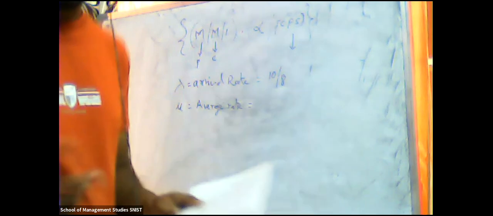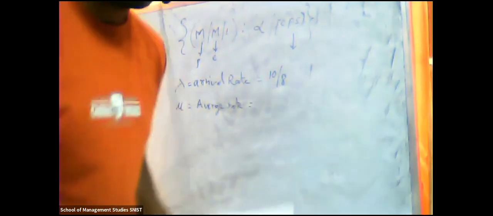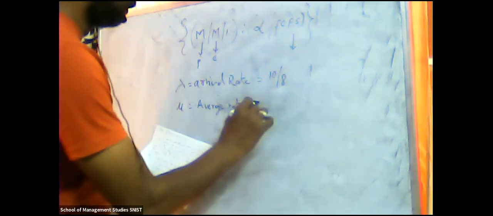Per hour, how many sets are going to be repaired? If it is 30 minutes per set, then per hour, how many sets? It's 2 sets, right? Yes, sir. 2 sets per hour.